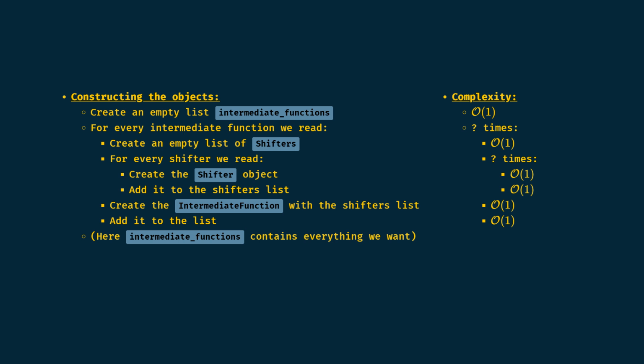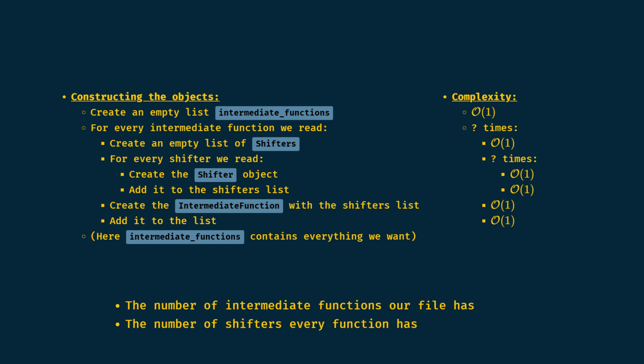As we can see, the number of operations here doesn't depend on the number n of seeds. It depends on two things: the number of intermediate functions our file has, and the number of shifters every function has. Of course, these numbers are known and are constant through parts 1 and 2. They don't depend on n, so they should not matter. But here, we will do the computation as if they were part of the input size, and then we'll plug in their real values, allowing us to have a complexity depending only on the number of seeds.